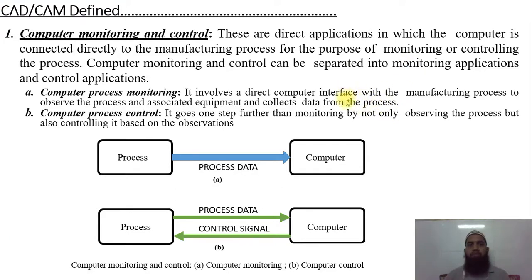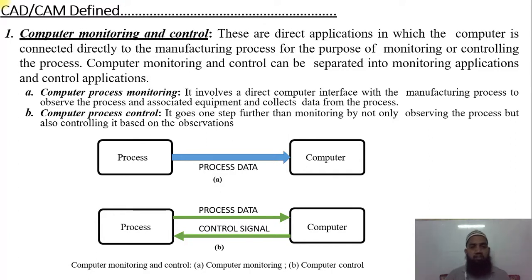So this is one of the processes where we can collect data directly from the different processes, and it is easy to analyze. Next we have computer process control. It goes one step further than monitoring, by not only observing the process but also controlling it based on the observation. You can see two figures given.